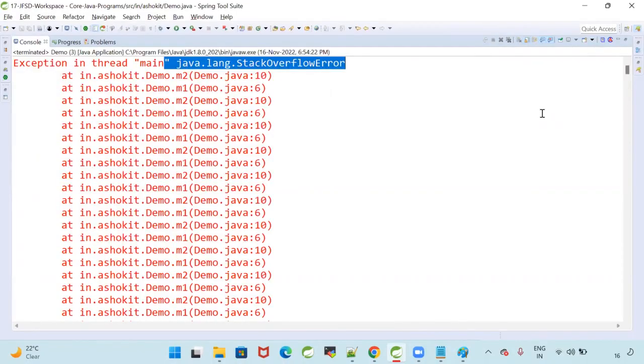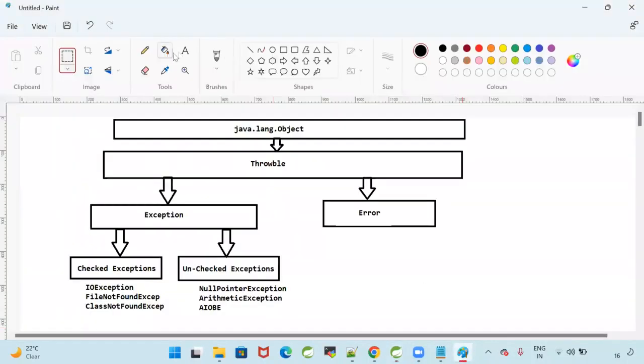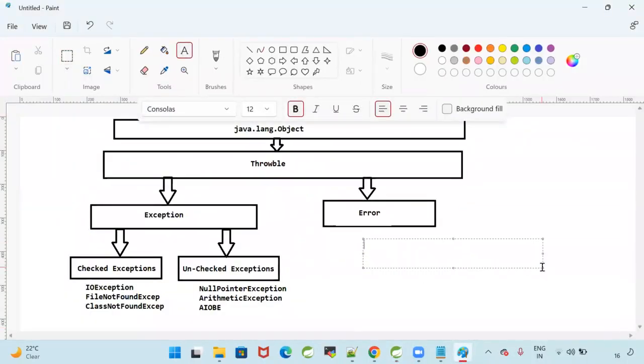So in the interview, they may ask, can you write a program which will give me the error? Okay. So write m1, m2. m1 calling m2, m2 calling m1. It will never come out. So it will give StackOverflowError. So this is one example of an error. What is that error? StackOverflowError.